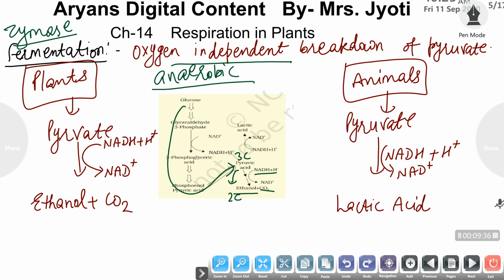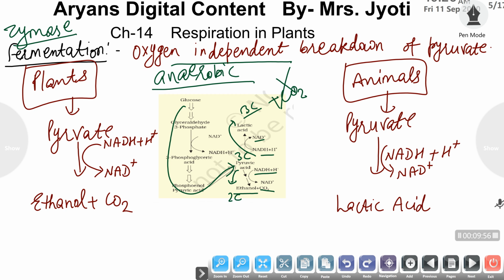Now this pyruvic acid in animals is converted into the 3 carbon compound lactic acid, and no CO2 is liberated in animals, and again it uses a NADH molecule which is oxidized to NAD positive.